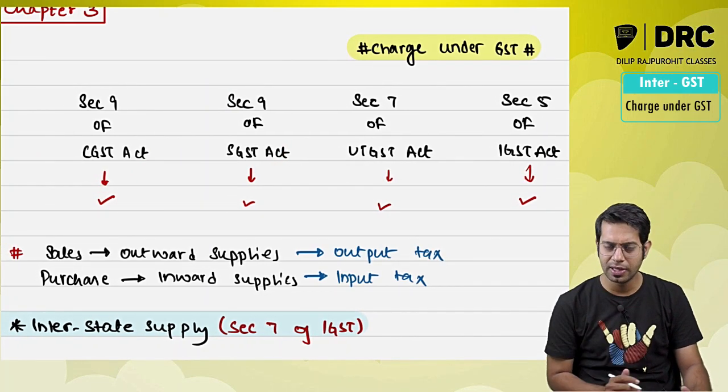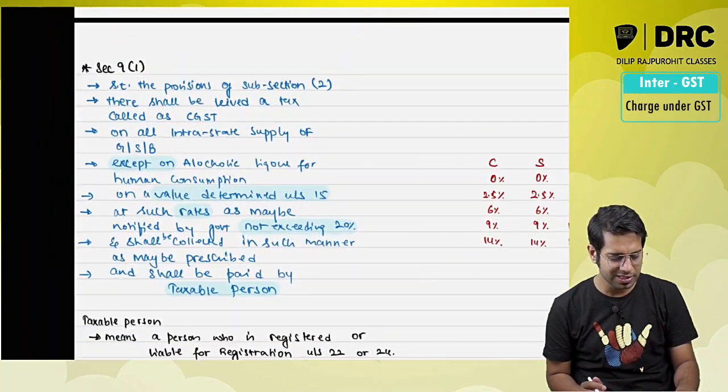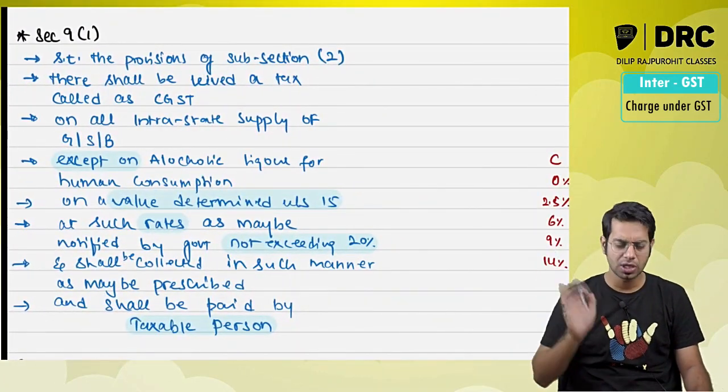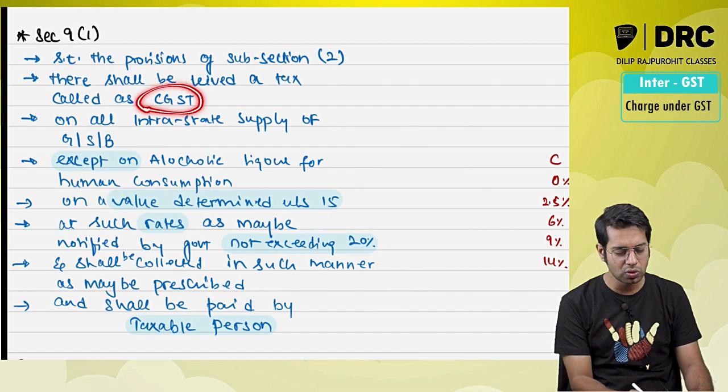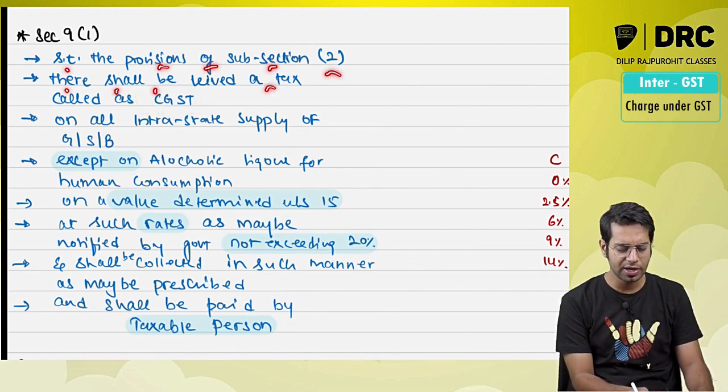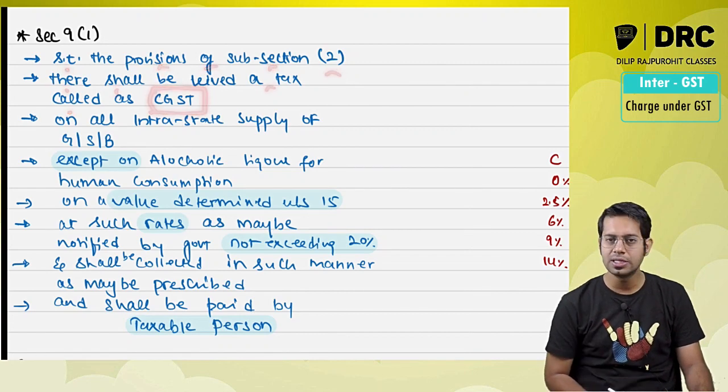Only one small change will be there. What is that small change? Now 9(1) says what, sir? Subject to the provision of subsection 2, there shall be levied a tax called as Central Goods and Services Tax. Instead of this, they say subject to the provision of subsection 2, there shall be levied a tax called as State Goods and Services Tax.